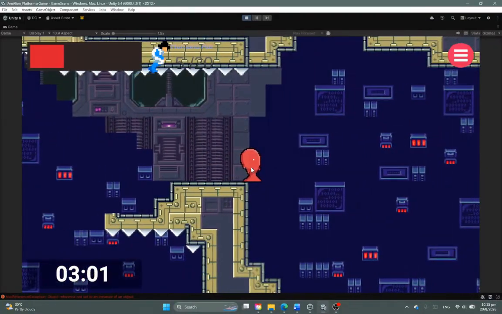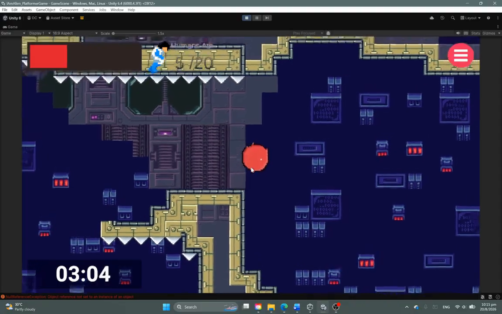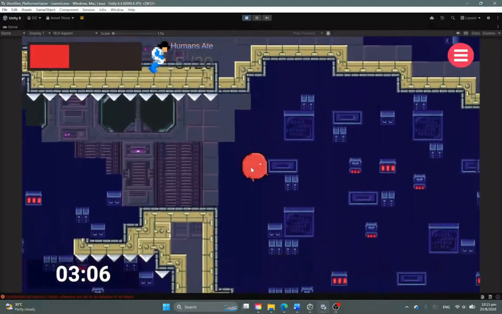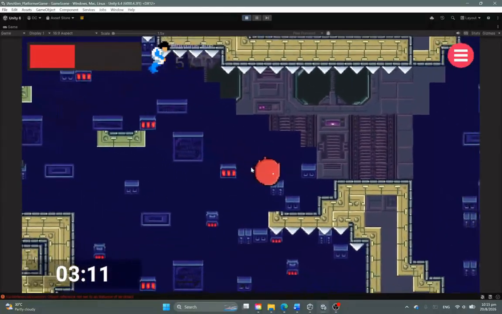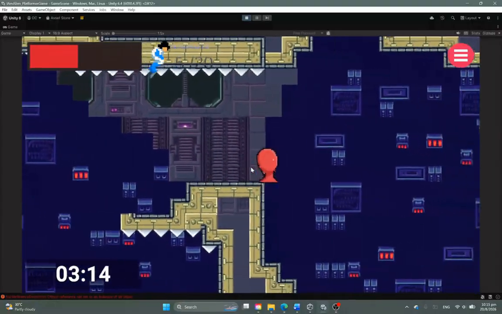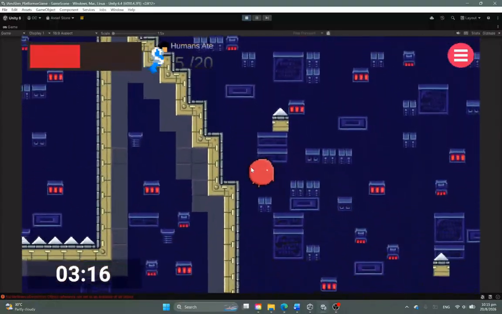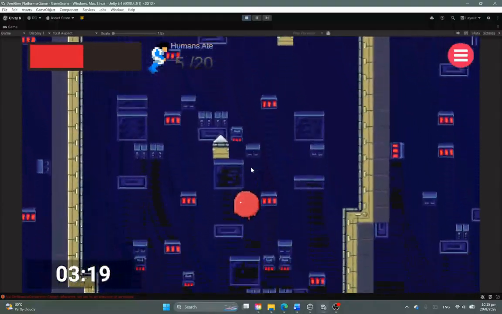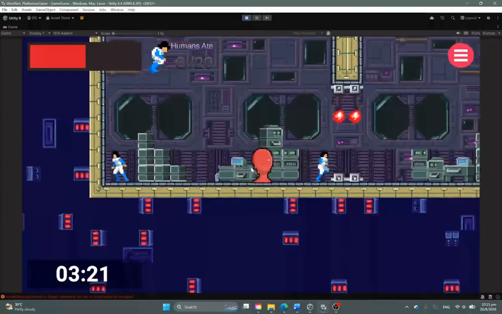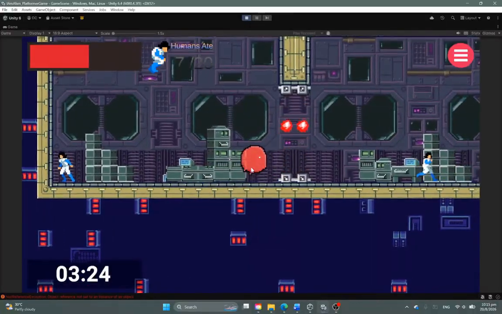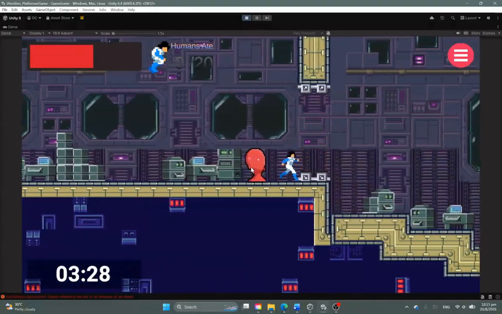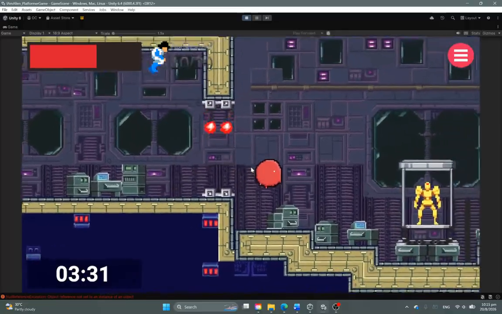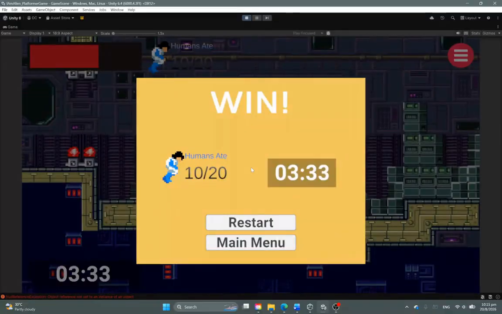And we can also see that the gravity flipping has no cooldown at all, which means that the player can fly with the character with enough timing and so on. Now the player drops down, has to avoid some hidden spikes. And we see more of these moving traps. And now the player wins, and the win sound is activated.